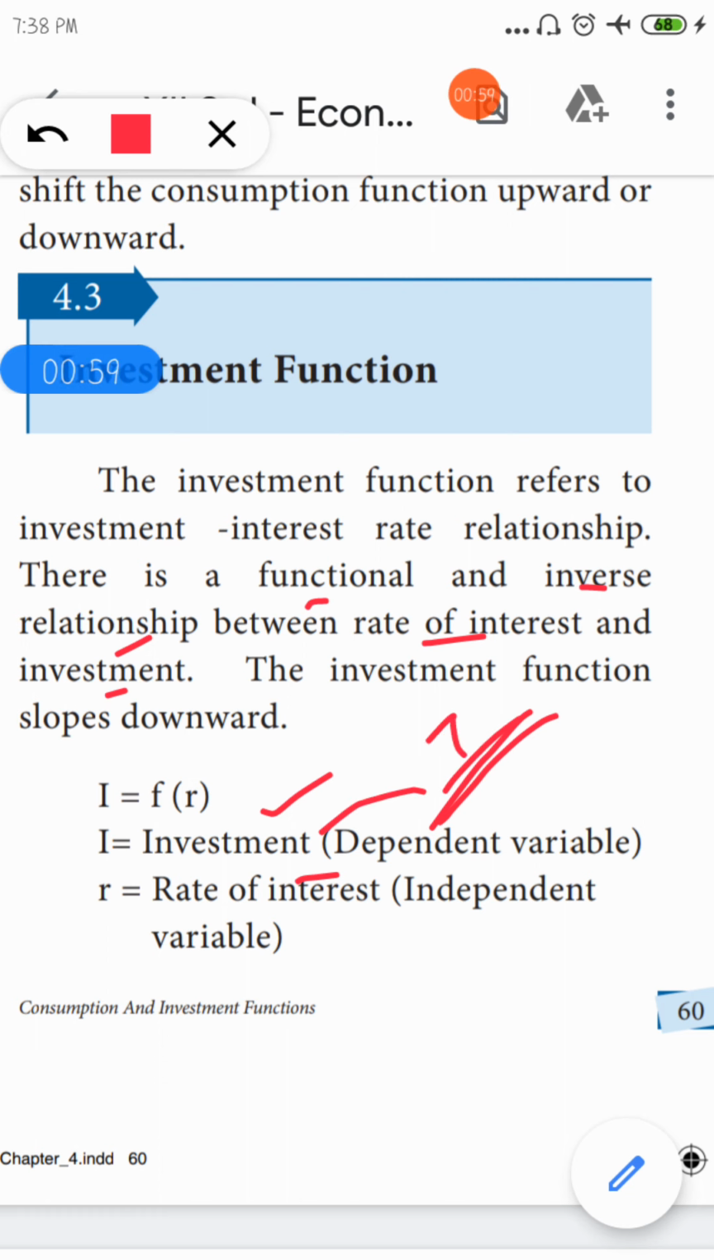Okay, so why do we make investment? What is the aim of investment? To get some interest, that is, a high rate of interest. But speaking about the rate of interest, it is an independent variable. It doesn't depend on any variable. Other variables depend on interest, but interest doesn't depend on any variables.